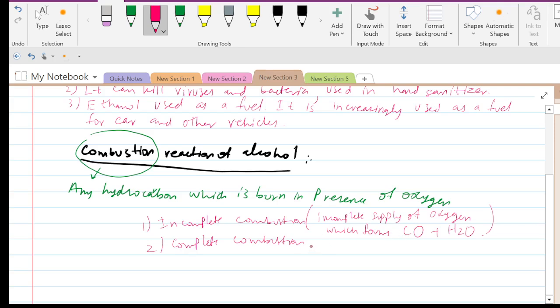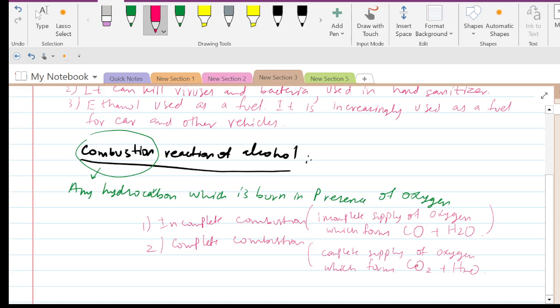Now if I talk about complete combustion, the hydrocarbon is burned when the oxygen is supplied fully, and the products formed are carbon dioxide and water. So a complete supply of oxygen forms carbon dioxide plus water.